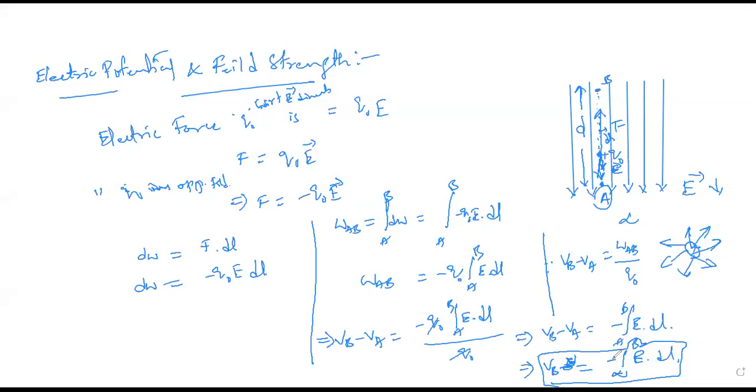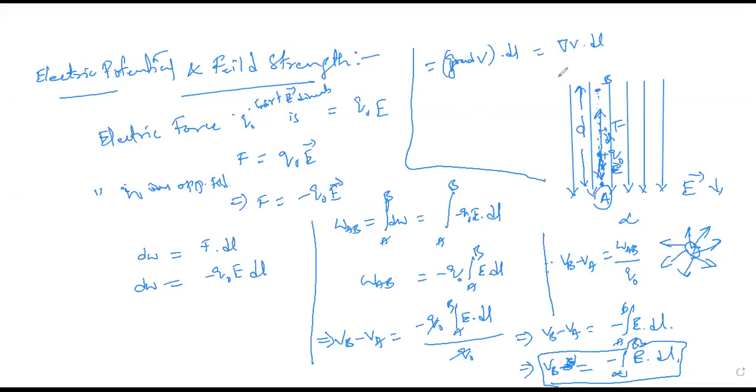Now, the same electric potential difference which you have written here, from the form of integral, if you want to change it into a differential form, then we have to use the divergence theorem. Divergence plays a major role. So the same expression can also be written in terms of grad: grad V dot DL, which can be written as del V dot DL.